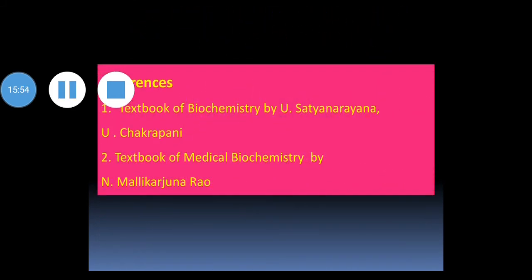These are several functions which are beneficial to our body. Protein has a negative role also. Some proteins function as antivitamins. For example, avidin of egg. Egg avidin is an antivitamin for vitamin biotin, which is also called vitamin H or vitamin B7. Some proteins are infective agents.